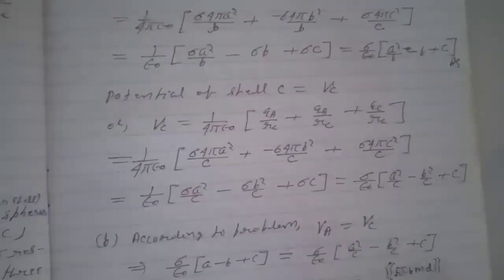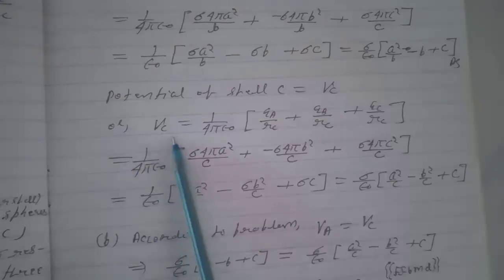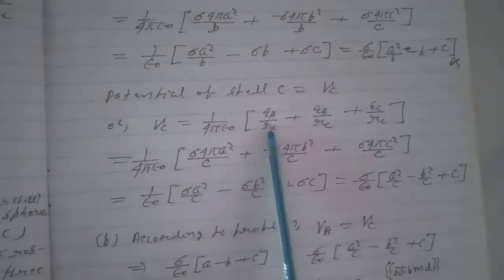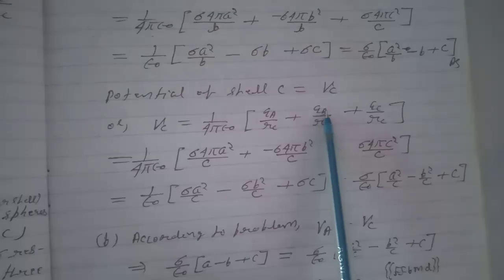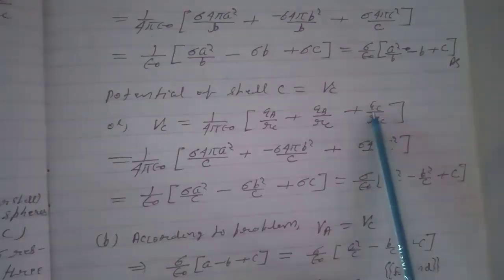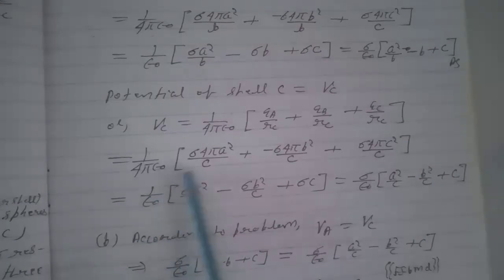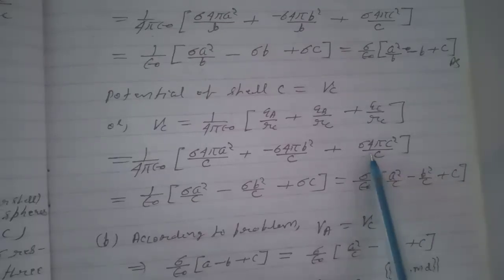Next, potential of shell C. VC will be equal to 1 by 4 pi epsilon naught, QA by c, because a point on sphere C is an outside point for sphere A. Similarly, the point on C is an outside point for sphere B, so QB by c, plus QC by c because it is on the surface of sphere C. So it equals 1 by 4 pi epsilon naught, sigma into 4 pi a square by c, plus minus sigma into 4 pi b square by c, plus sigma into 4 pi c square by c, which equals sigma by epsilon naught into a square by c minus b square by c plus c.